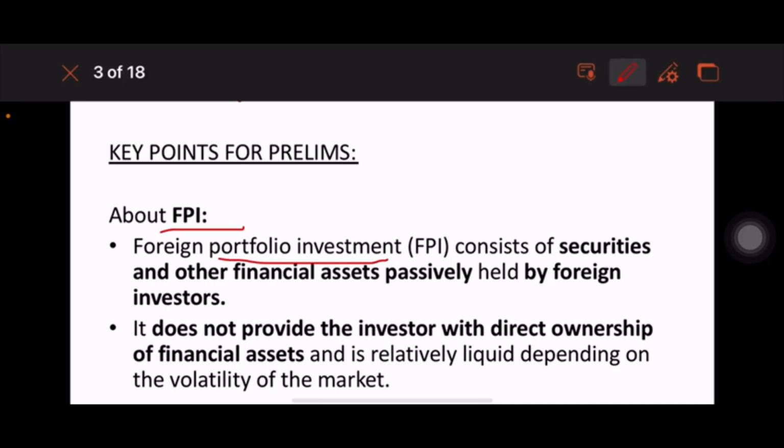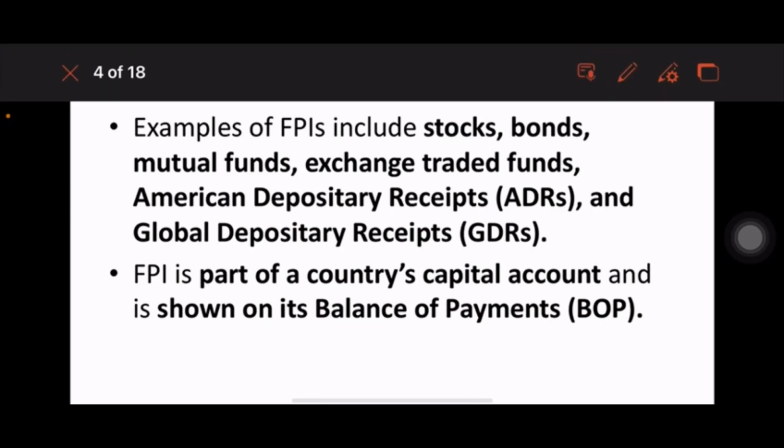It consists of securities, that is bonds, and other financial assets also. Not only securities, also other financial assets. But they are not actively held by the foreigners in India. They will be abroad and they will passively hold here in India. And it does not provide the investor with direct ownership. Means they need not come here and open a demat account, or take up direct ownership of the financial assets. Okay. So examples are stocks, bonds, mutual funds, exchange traded funds, ADRs and GDRs.